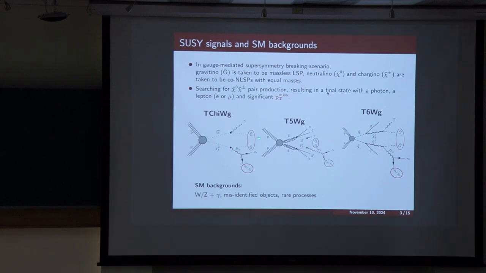So we look for pair production of neutralino and chargino from pp collision, and it further decays to W boson and photon, and W decays leptonically. So in the final state we have a photon, lepton, and missing energy from neutrino and gravitino. So this is the electroweak production channel, that is T5WZ.